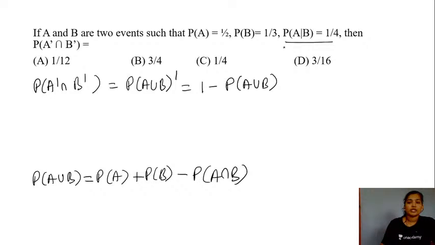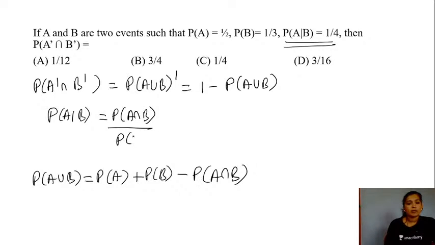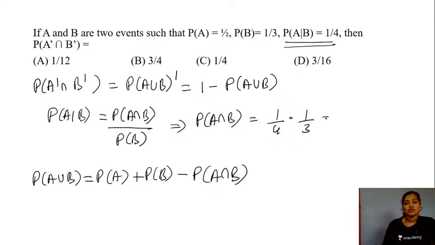We will use this equation, probability of your event A given your event B. Probability of your event A given your event B is nothing but probability of your event A and B divided by the probability of event B. So this gives us the value for probability of A and B as the product of probability of B into probability of your event A given your event B, which is 1 by 4 into 1 by 3. So the value here is 1 by 12.